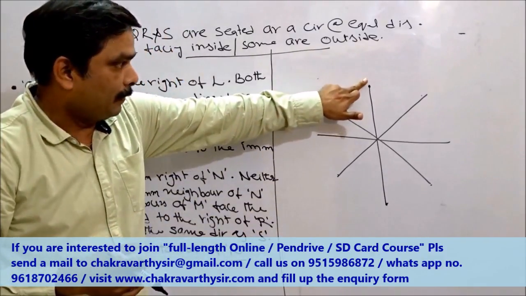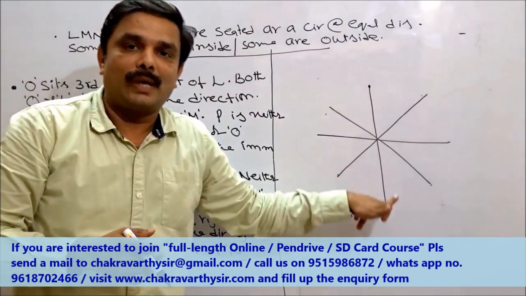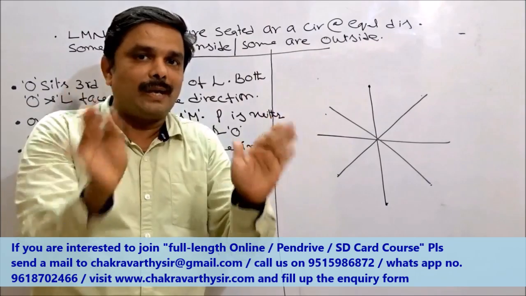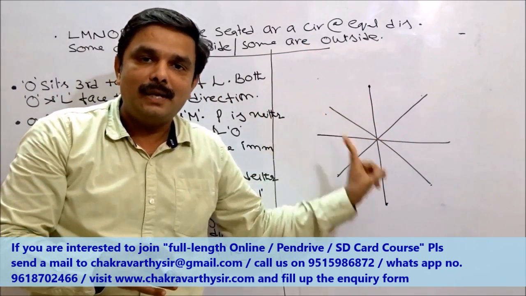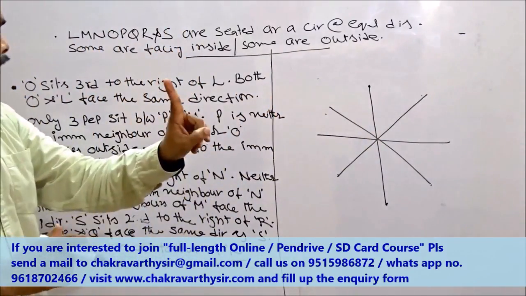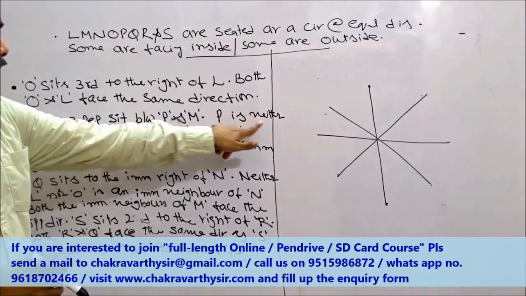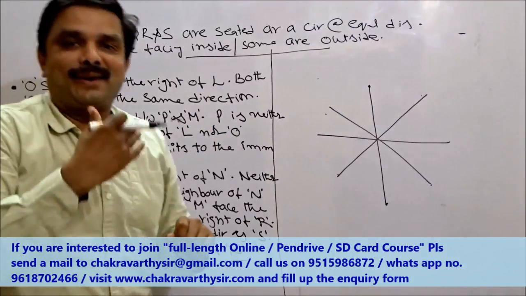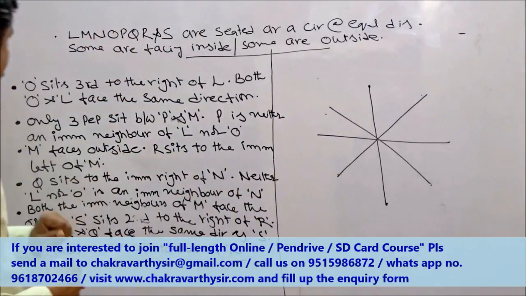For example, one person is here, other person is here, irrespective of the direction they are looking at, because 8 persons are there and 3 persons are between any 2 persons, means these 2 persons must be seated on opposite places. Remember this one. Next, even I cannot start with this one, but only one thing I can say, P and M are on opposite places. Then P is neither an immediate neighbor of L nor O. Even I cannot start with this one. See, they give the questions in this way.